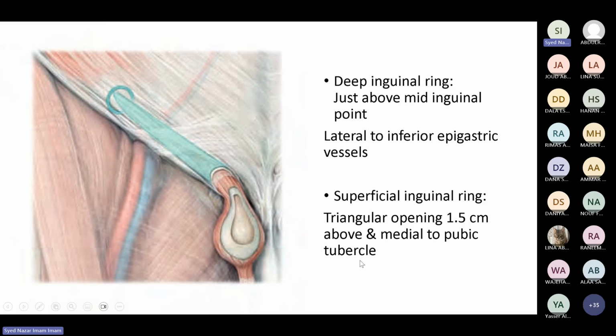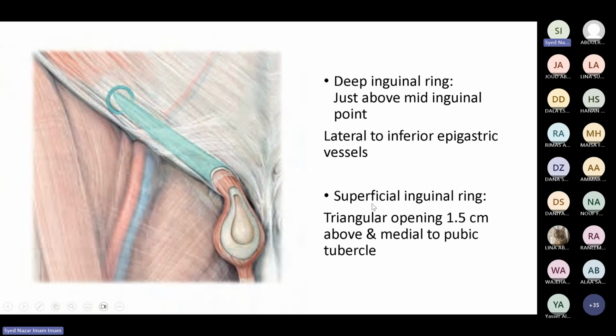Now, if a patient comes to you with an abnormal swelling in this region and you are thinking it could be either a femoral hernia or an inguinal hernia, how are you going to differentiate it? The simple thing is to palpate the pubic tubercle. You know where the pubic tubercle is. Palpate it and see where the bulge is, medial to it or lateral to it. If it is medial to it, it is the inguinal hernia. If it is lateral to it, it is the femoral hernia.